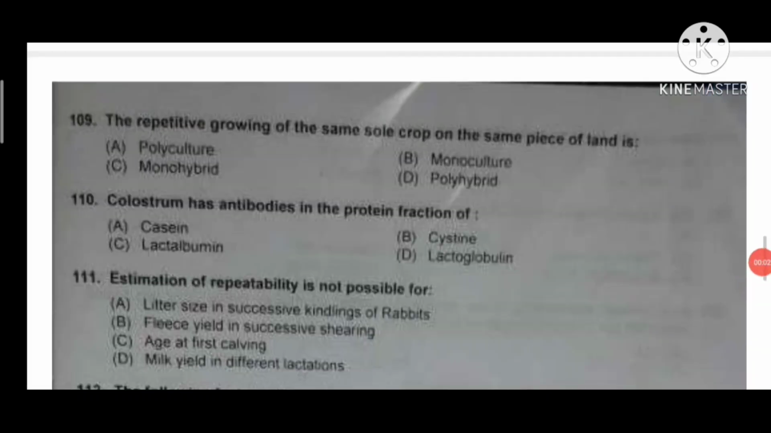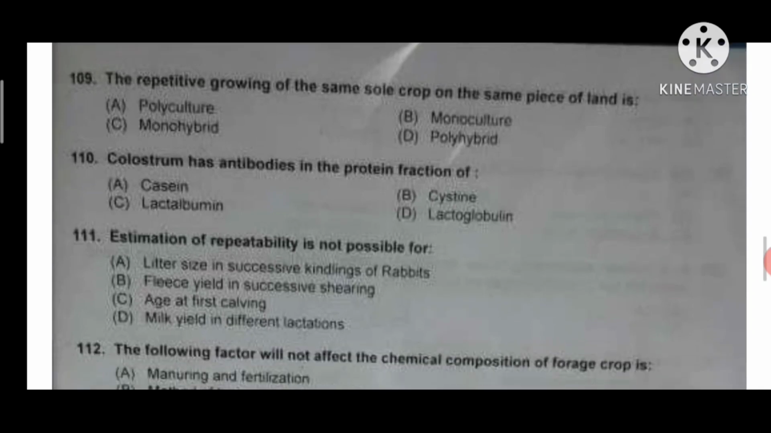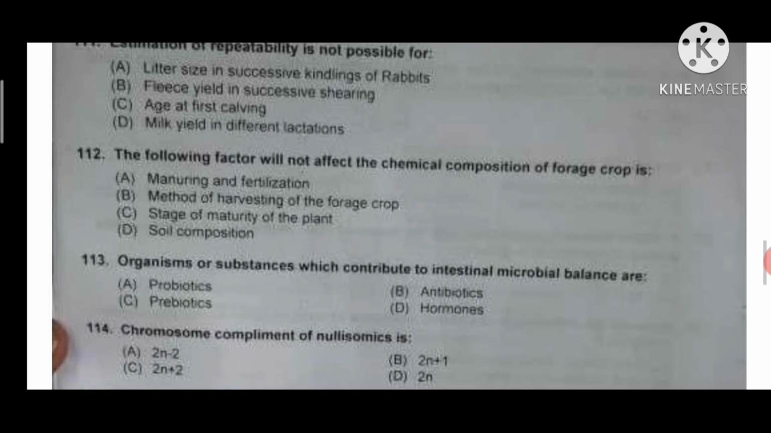Next question, the repetitive growing of the same sole crop on the same piece of land is monoculture. Colostrum has antibodies in the protein fraction of lactalbumin. Answer C will be correct. Estimation of repeatability is not possible for age at first calving. The following factor will not affect the chemical composition of forage crop: method of harvesting of forage crop.